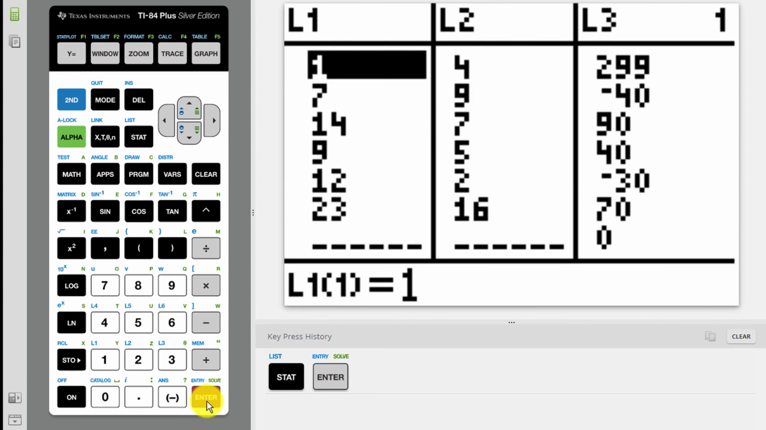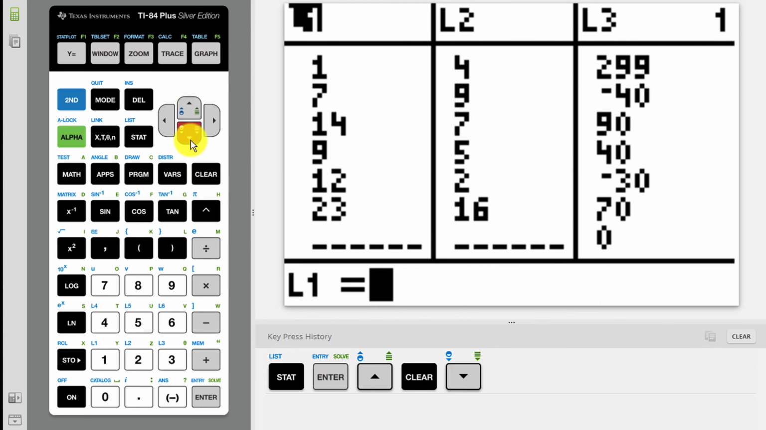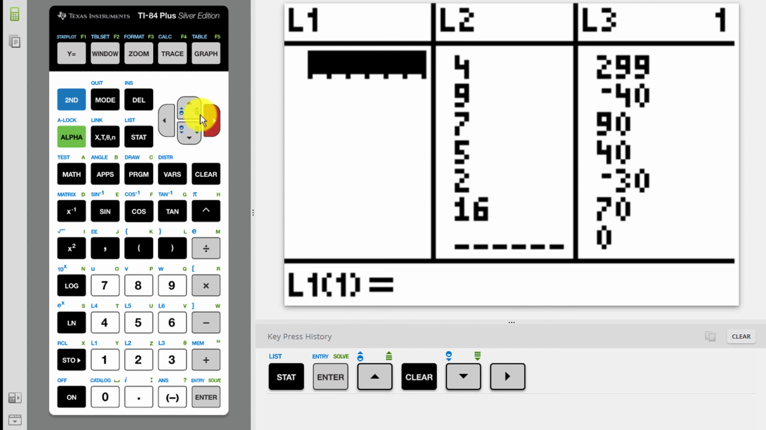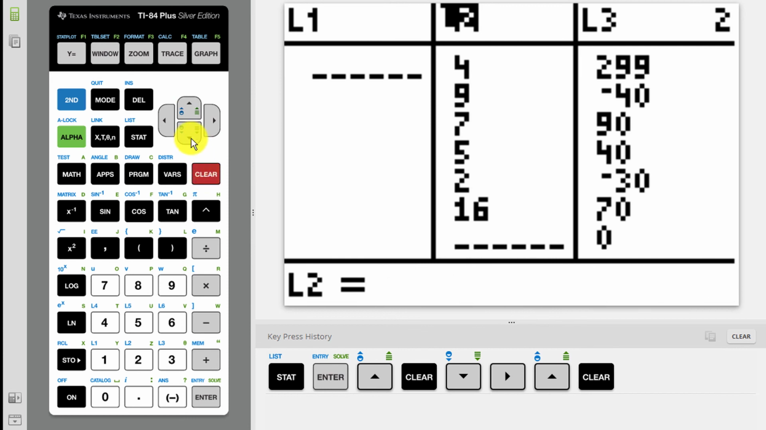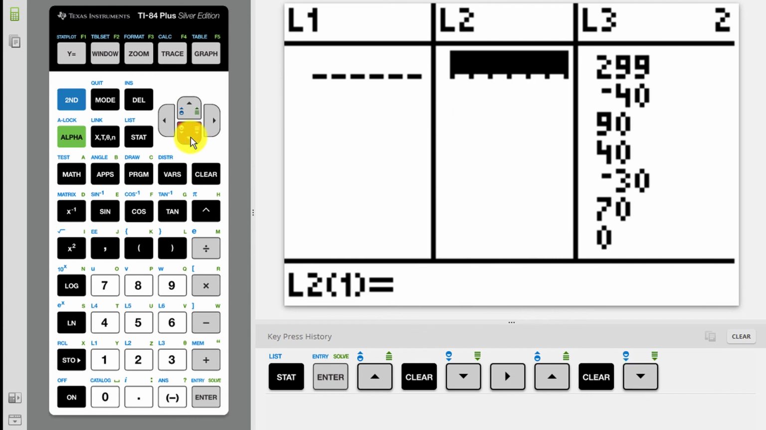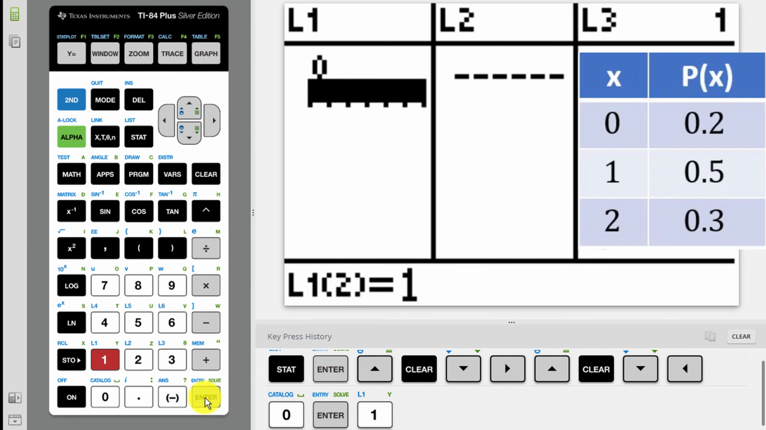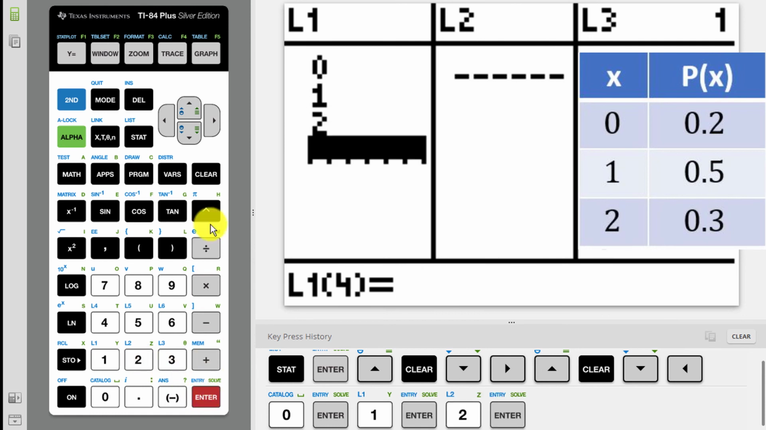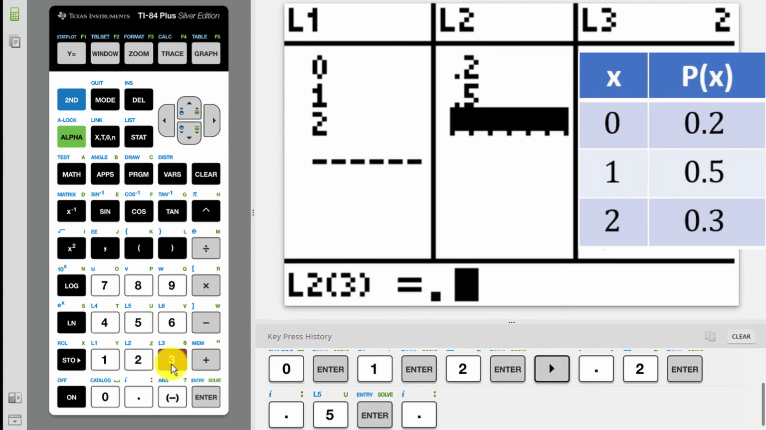If you already have data in List 1 and List 2, scroll up so that L1 is highlighted, and then press Clear, and then press the down arrow. Do the same thing for List 2. Hover over List 2, press Clear, and then press the down arrow. Now type in your probability distribution. The values for x go into List 1, and the values for p of x go into List 2. So we have 0, 1, and 2 for List 1. Then we can arrow over to List 2 and enter 0.2, 0.5, and 0.3.